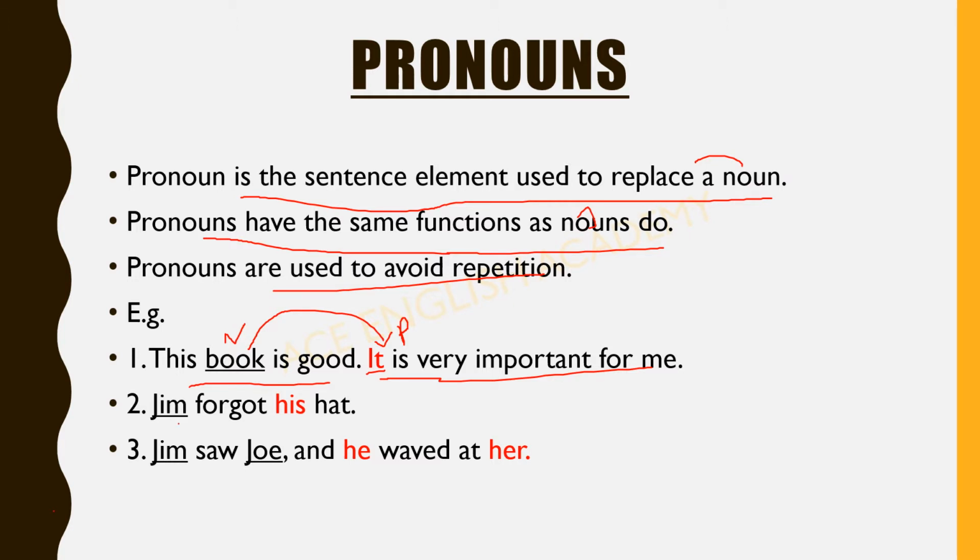Jim forgot his hat. So here we are talking about the same person, Jim. So he forgot his hat. So "his" is the pronoun here. Jim saw Joy and he waved at her. So "he" and "her" are both pronouns which are used in place of Jim and Joy. Jim and Joy are the names of persons, so they are nouns. In place of nouns we have used here the words "they" and "them"... they are pronouns. I hope now this pronoun is clear to you.